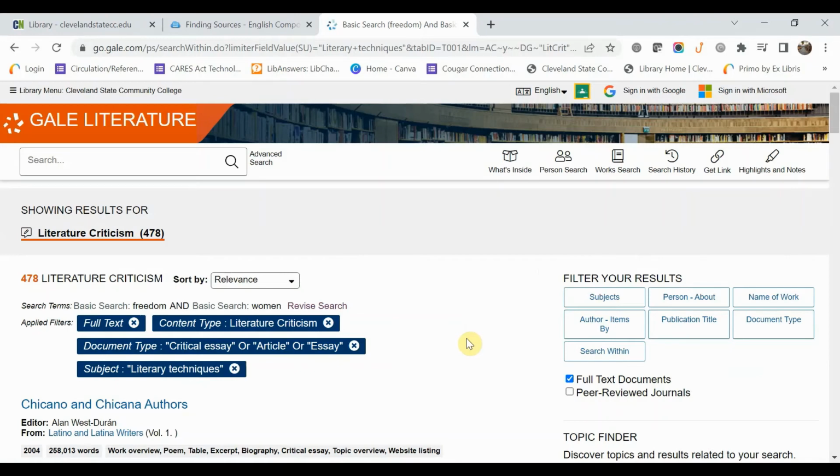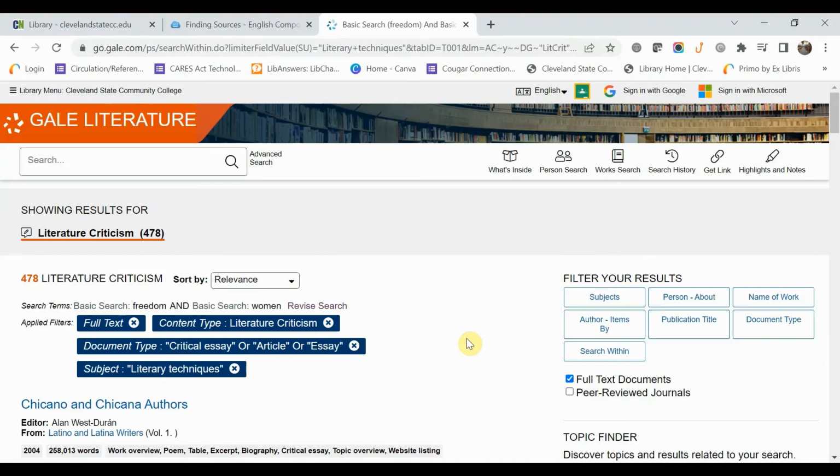So I just want you guys, as you go through this process, to keep in mind that this search is going to take a little bit longer, because we don't have a lot of stuff already in the catalog that is specifically literary criticism about these particular plays by these particular authors. So you're going to have to look at theme, which means you're going to be looking at a bigger pool of information. So it's okay if it takes a little bit of a long time. You can also see that we've certainly done a lot more searching technicality within the database.